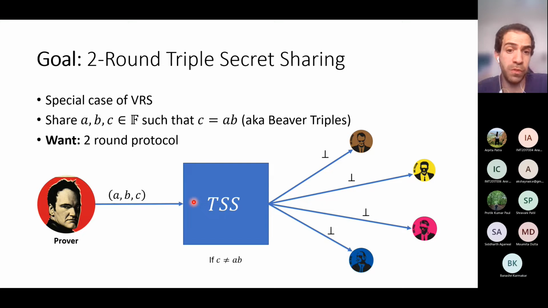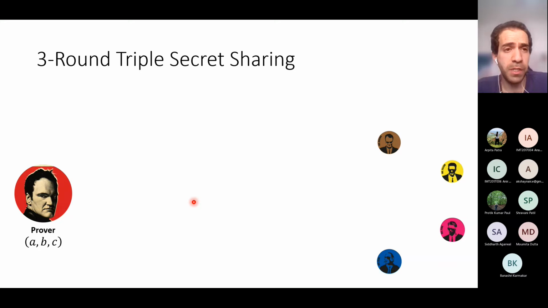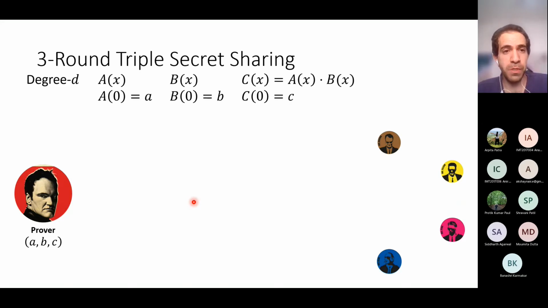And I wanted to run a protocol for triple secret sharing. I will start by describing a 3-round protocol for triple secret sharing, and then I will explain how to reduce 1 round. So in the first round of the protocol, the prover picks random polynomials a of x and b of x, whose free coefficients are a and b. Those are degree d polynomials where d should be large enough. And he also computes the polynomial c of x, which is just the multiplication of a of x with b of x. Okay, and if the prover is honest, then the free coefficient of the polynomial c of x is c, which is a times b.